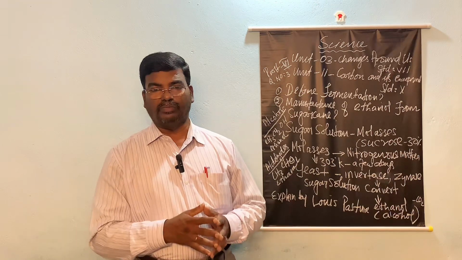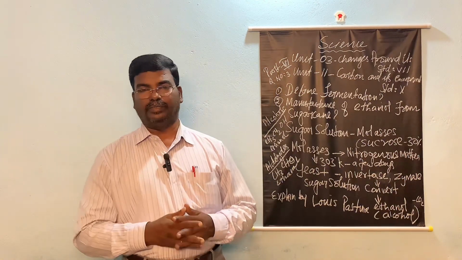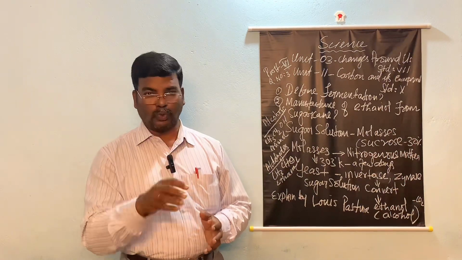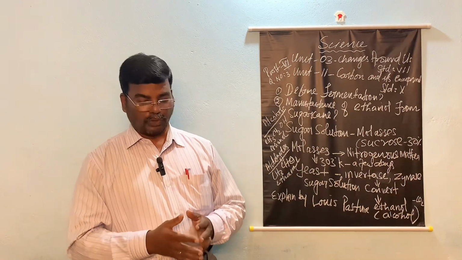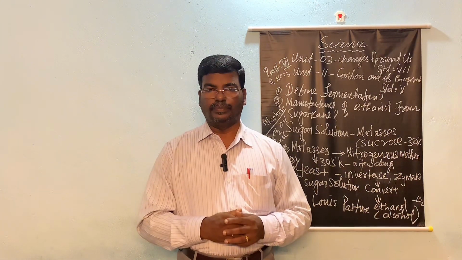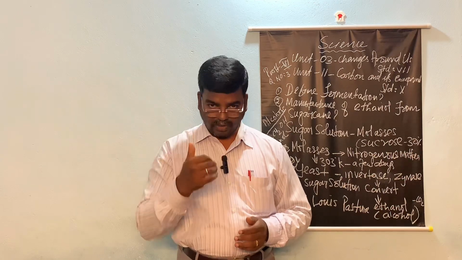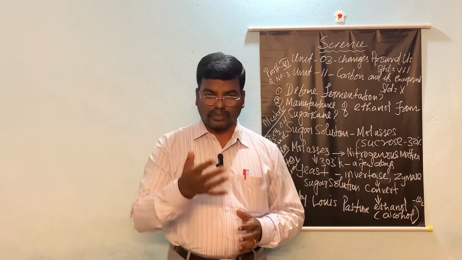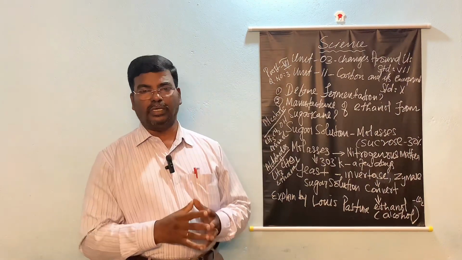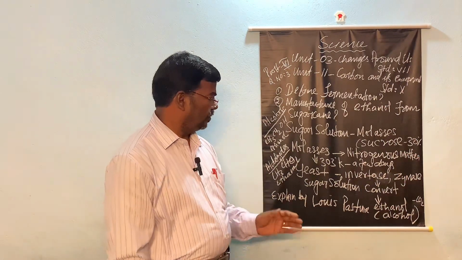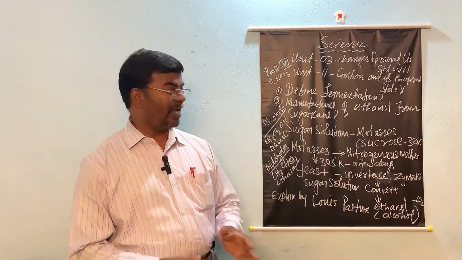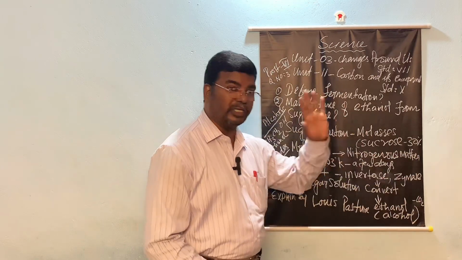Sucrose comes under disaccharide. So when we want to get the alcohol, this molasses or the sugar solution contains enough amount of nitrogenous matter. So I am explaining this nitrogenous matter.